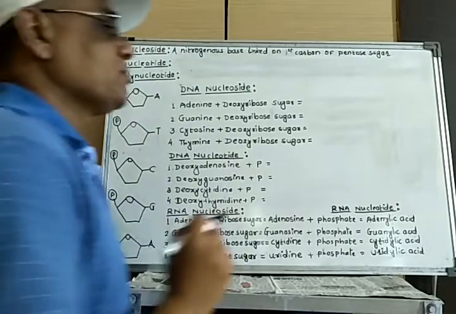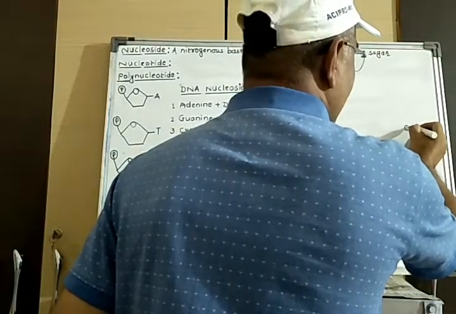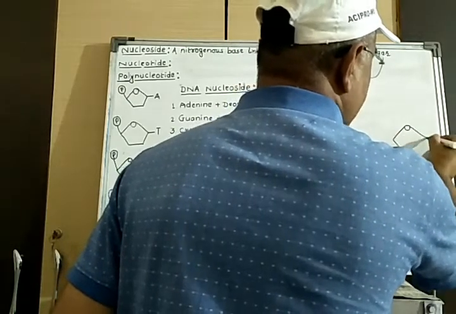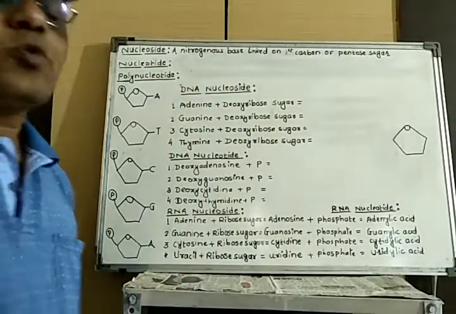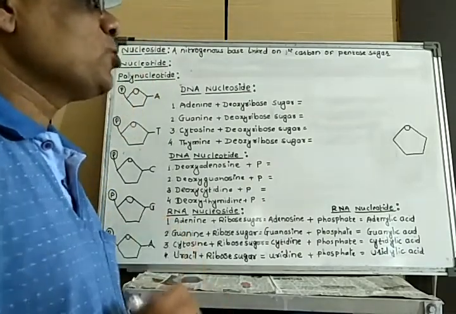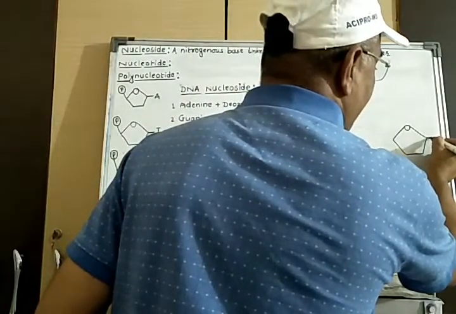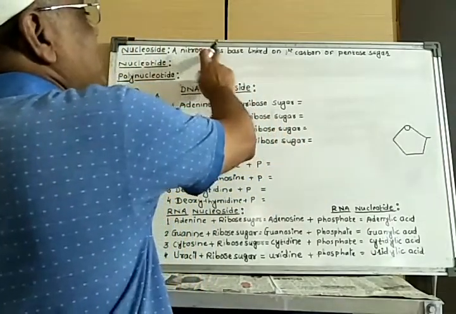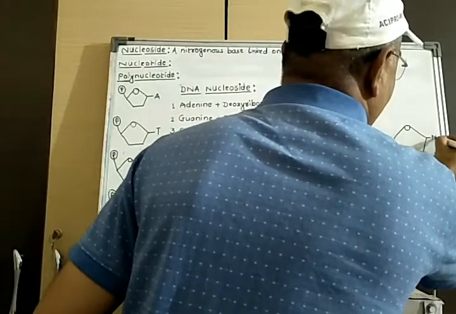Already I have told the structure of pentose sugar, that it has a pentagonal ring in which oxygen is the first member and the remaining are the 4 carbon atoms of that ring. The fifth carbon is present outside the ring. On the pentose sugar at carbon number first, there is the linkage of one nitrogen base, any one nitrogen base.